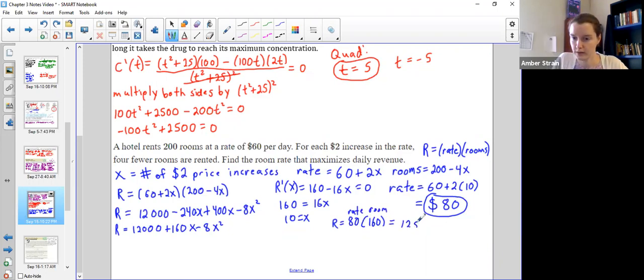All right. So in this question, it only asked for the rate. We were done, but just so we can see all those pieces together and so we can go buy us a hotel. So if you see any hotels available for sale, let me know.